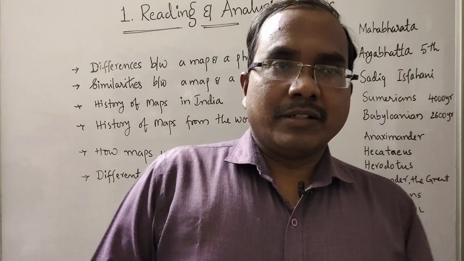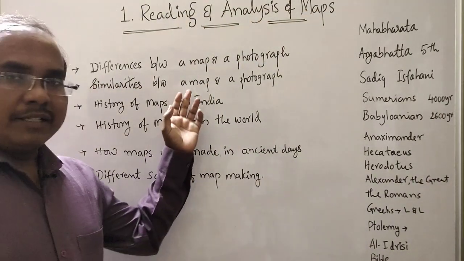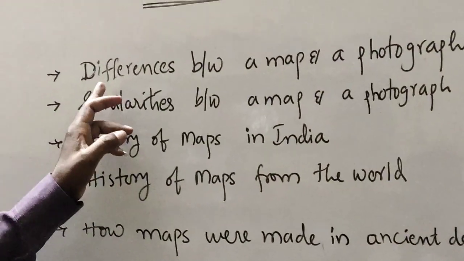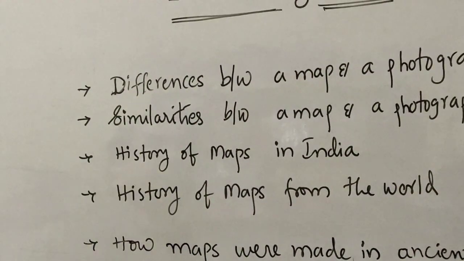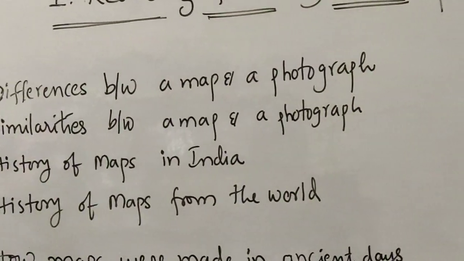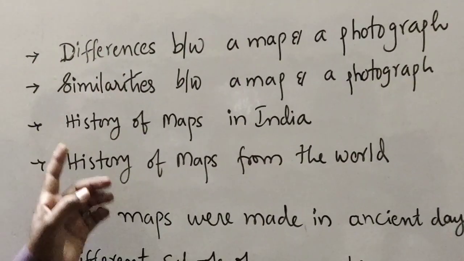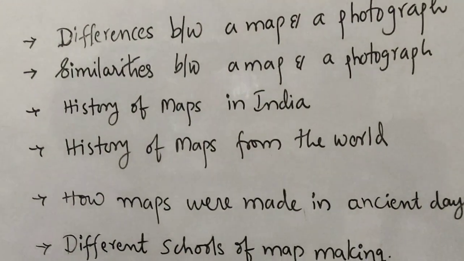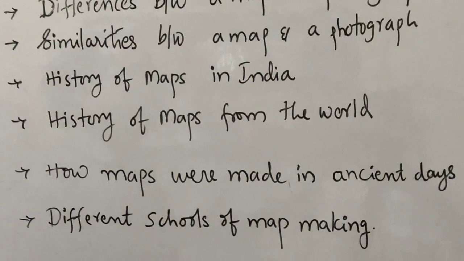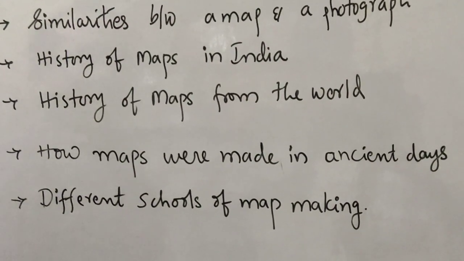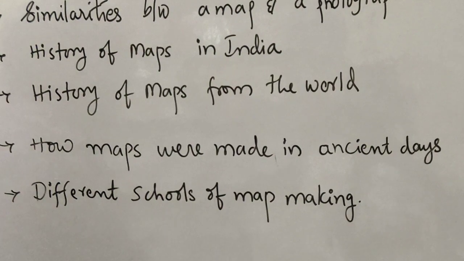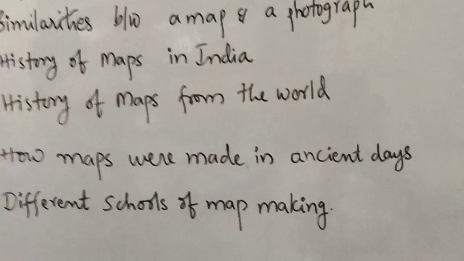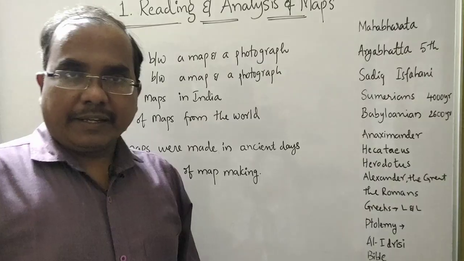In this class, we are going to learn these topics. Look at this. We are going to study about the differences between a map and a photograph, the similarities between a map and a photograph, the history of maps in India, the history of maps from the world, how maps were made in ancient days, and we'll discuss the different types of schools in map making.